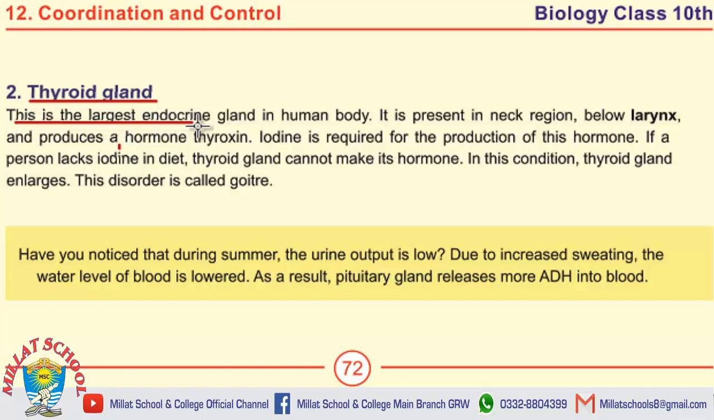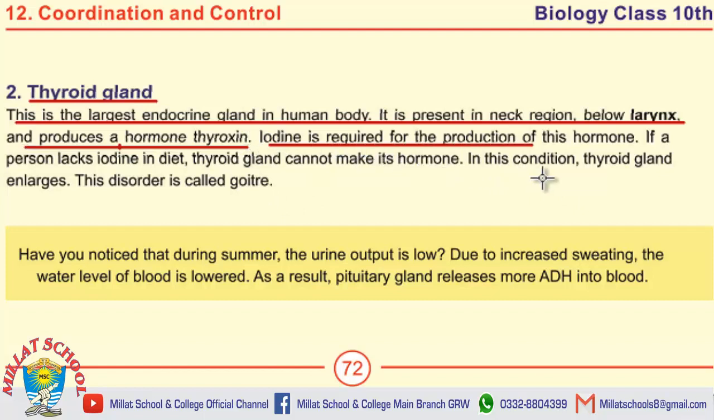This is the largest endocrine gland in the human body. Write the location of thyroid gland. It is present in the neck region below the larynx and produces a hormone, thyroxine. The next question is: what does the deficiency of thyroid gland result in?